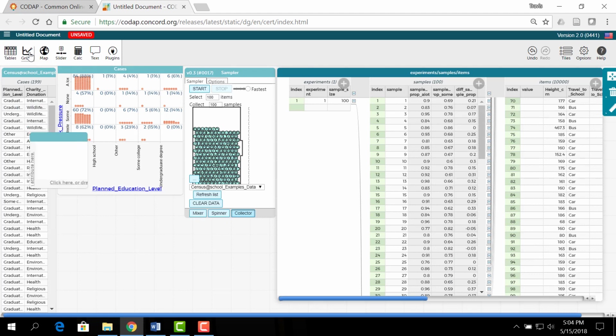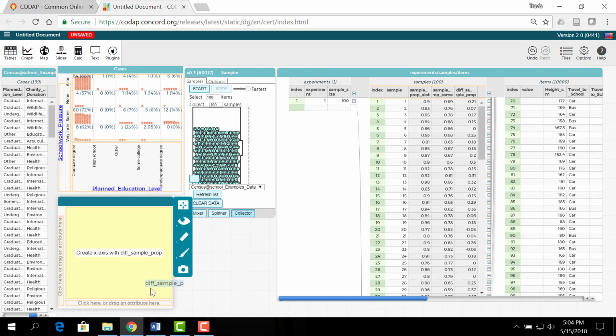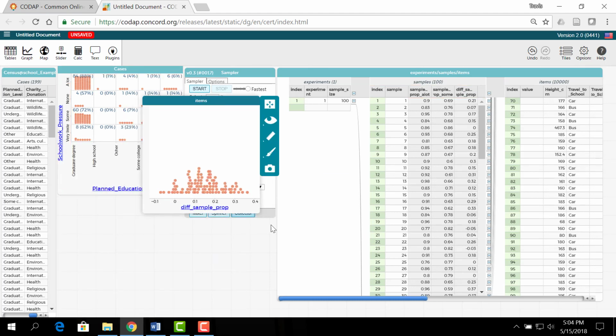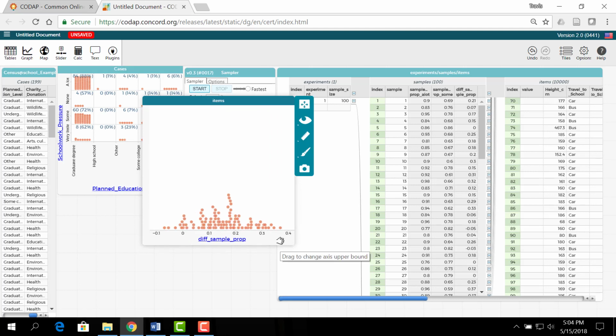Just like before, though, we want to look at a graph of this and look at this distribution. So here's the graph of my distribution. Again, we can start to describe this just like we have previously in terms of shape, center, and spread. Notice, and you should see a trend at this point, that pretty much every one of these sampling distributions we come up with is symmetric in terms of the shape. You should also notice that the center of these distributions should be the parameter that we're estimating.